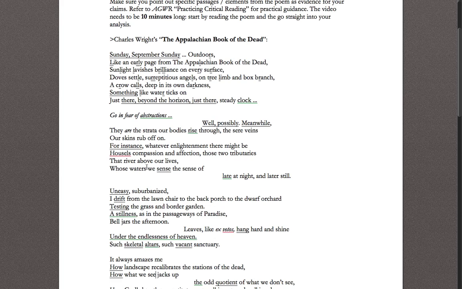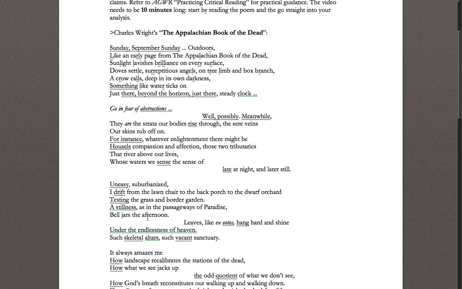I had to look at the technical skills. I couldn't just look at what the writer said because what he said didn't come off so clearly at times. I had to look at how he said it and how I'm responding to the ways he said it to make sense of this poem and what it means. You can do this different ways. You can read the poem in your video and then start breaking down the evidence that you see and the skills that you see and the emotional effects that you have as you read it, and ultimately use that to build up to a statement that says this poem is about. So that would be doing it the opposite way I did it: instead of starting with the message, ending with the message.